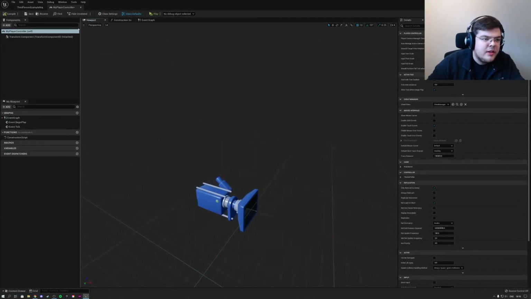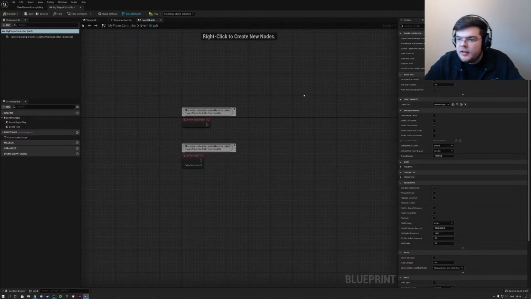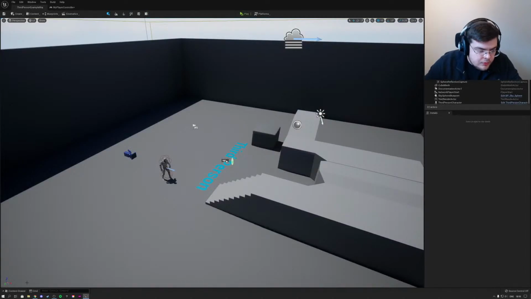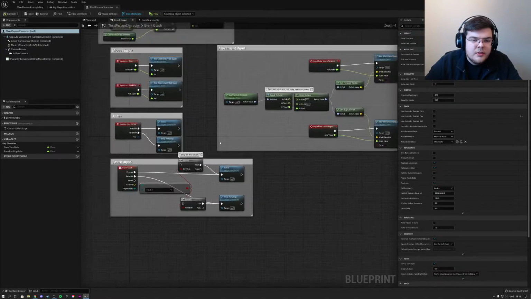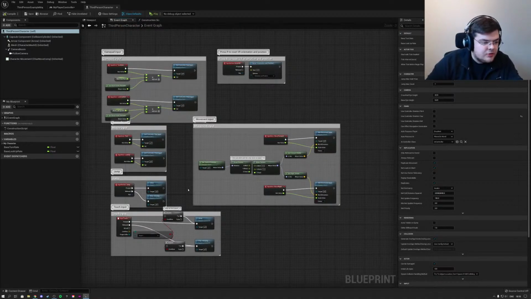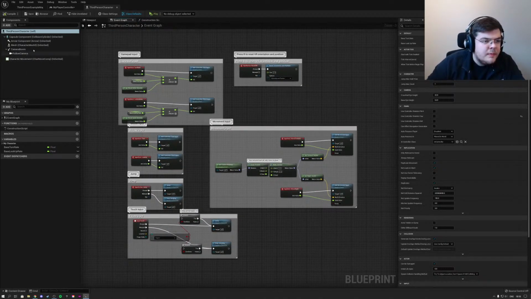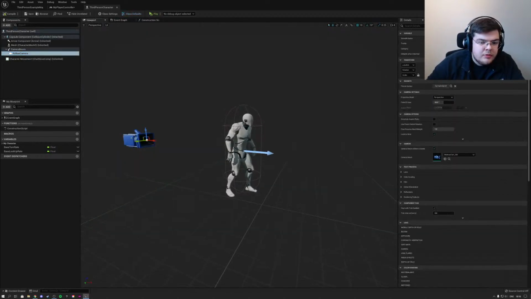Yeah, so we still have the standard layout here on the left. We got the components. Here we can make our variables, very important. Here we have our event graph. And then on the right, it all looks the same. So let's actually open up the character blueprint. So we pull up this one because I want to look at what they changed. Okay, look, still the same basic script that they put in here straight away. If we go to the viewport, everything looks the same.